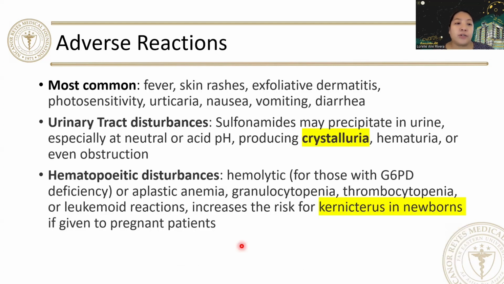For its adverse reactions, the most common will be fever, skin rashes, nausea, vomiting, and it can cause urinary tract disturbances because your sulfonamides may precipitate in the urine, especially at neutral or acidic pH, producing crystalluria, hematuria, or even obstruction. It can also cause hemolysis for those with G6PD deficiency, aplastic anemia, and please remember, it can increase the risk for kernicterus in newborn if given to pregnant patients.